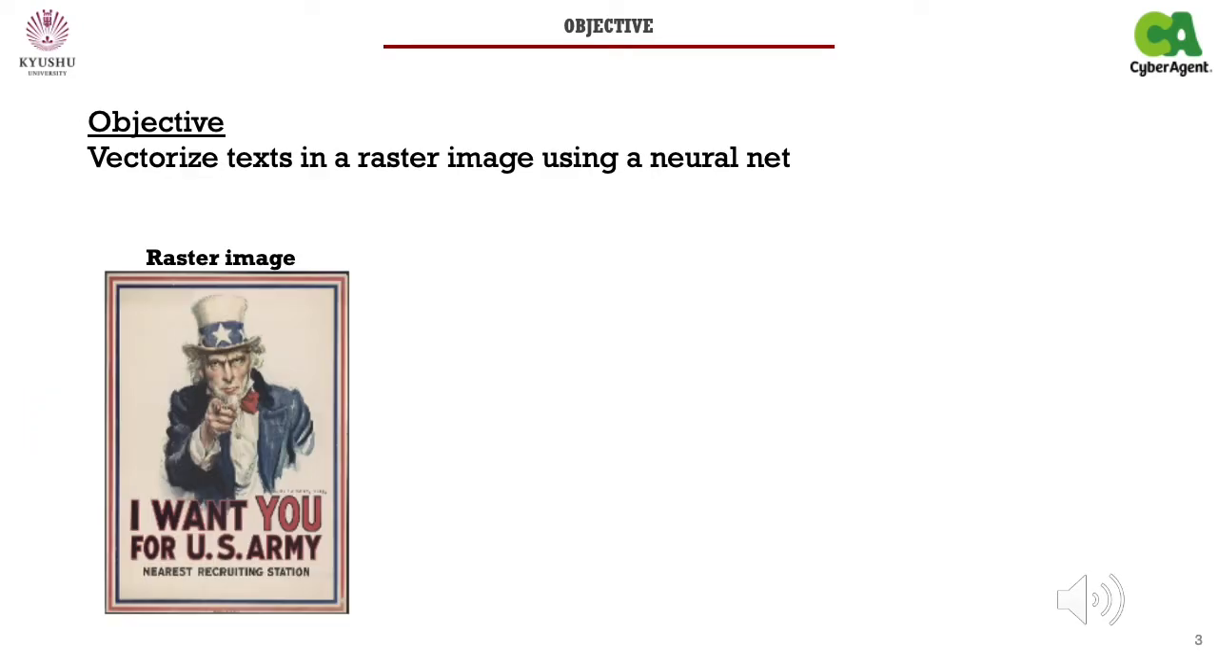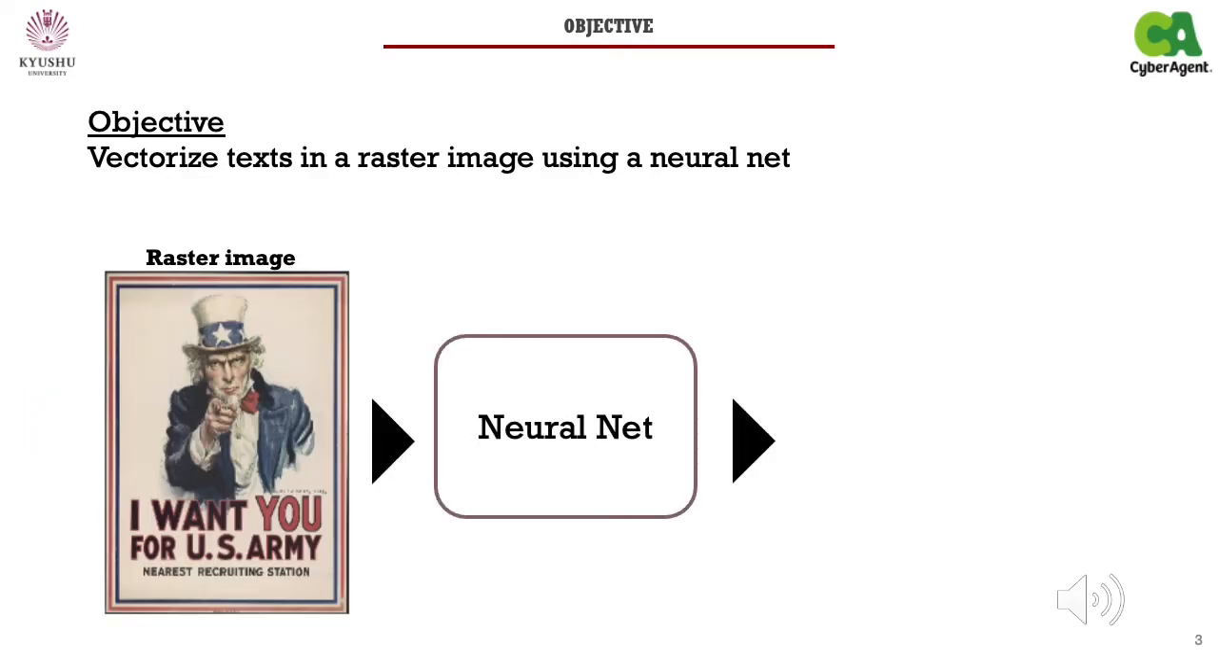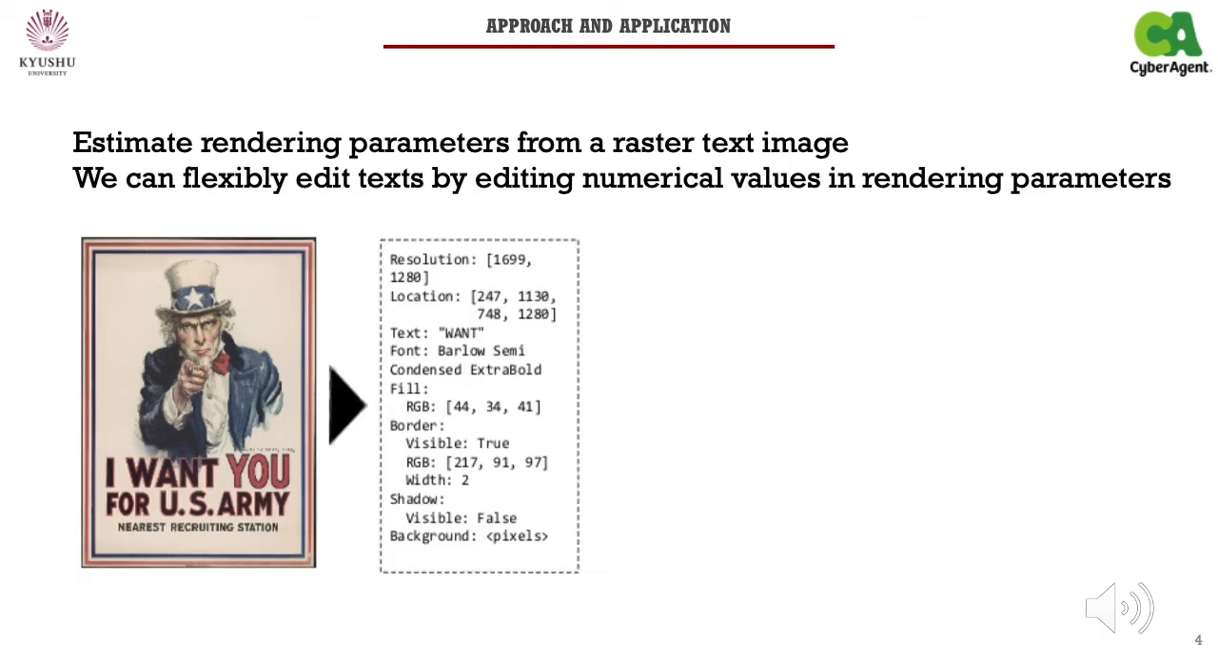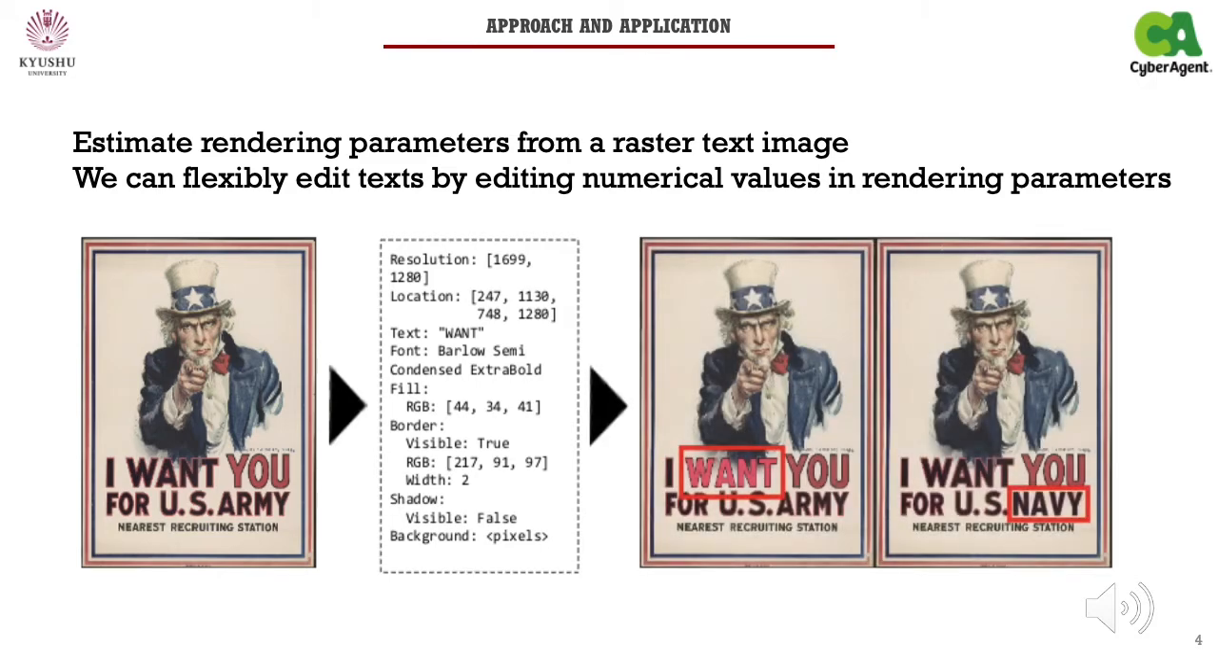Our research objective is to vectorize texts in a raster image using a neural net. Though the raster image cannot convert to vector image as we explained before, we achieve this by utilizing neural net. To convert raster text images to vector format, we propose to estimate rendering parameters from a raster text image for vectorization of the texts. Our approach is equivalent to viewing text recognition as a de-rendering problem, where the goal is to predict rendering parameters. If the texts can be represented in the sets of the rendering engine parameters, we can flexibly edit texts by editing numerical values in rendering parameters.